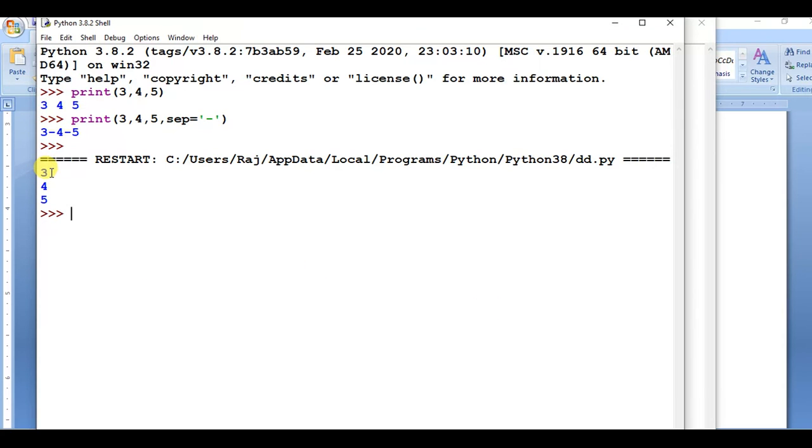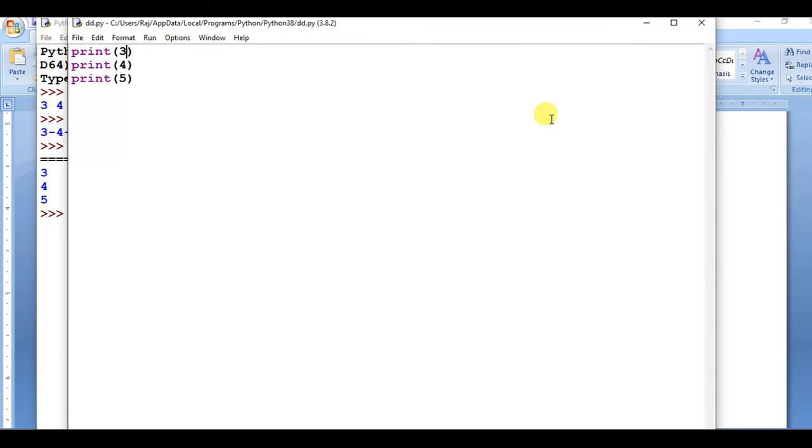So I want to print all 3 on the same line. So we can use end. End equals, by default, \n, and that breaks the line. So I just want to use a space.